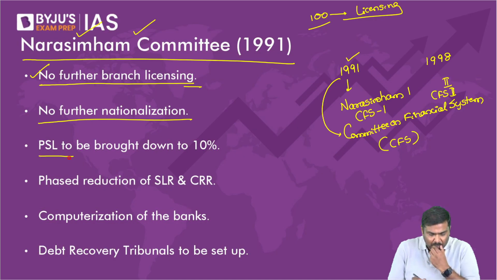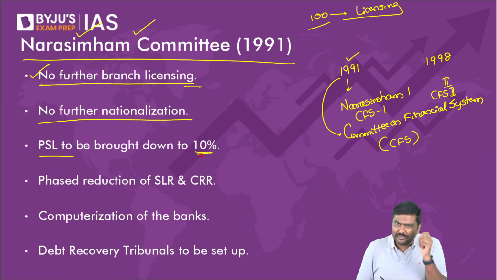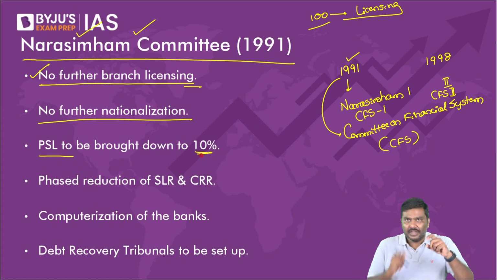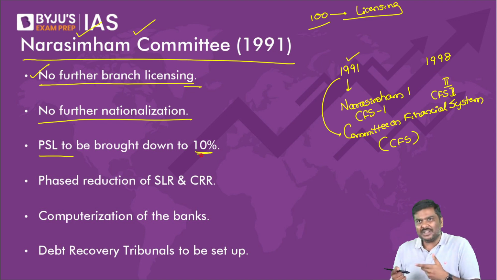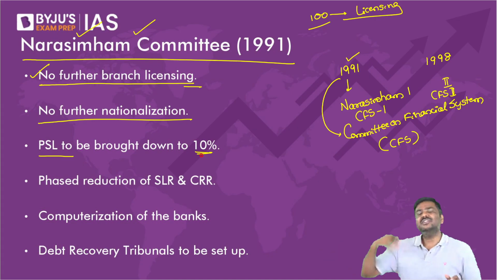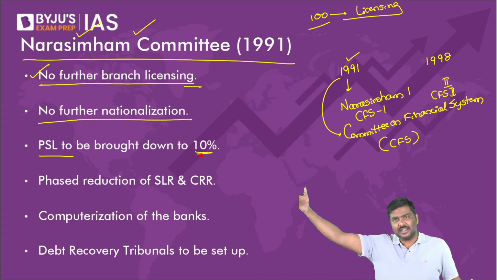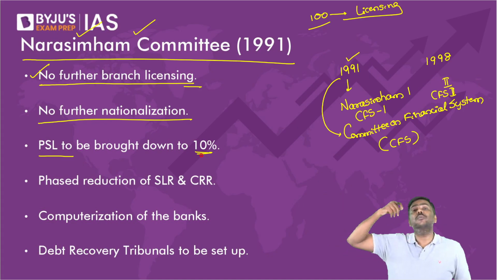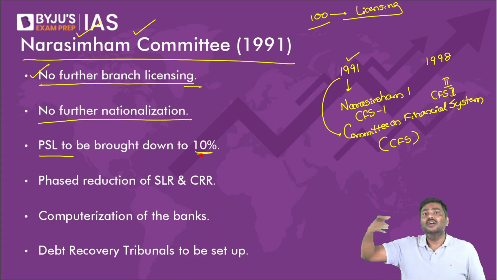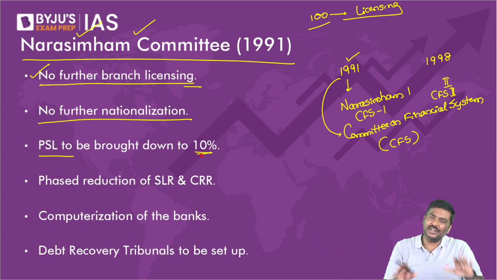Third one, PSL should be brought down to 10%. Did we do that? Think of it. Did we reduce PSL to 10%? No, even today PSL is generally 40%. For some banks it is 75%. For regional rural banks it is 75%. For urban cooperative banks it is higher. For small finance banks it is higher. So RBI has not reduced it. It is still 40% itself.